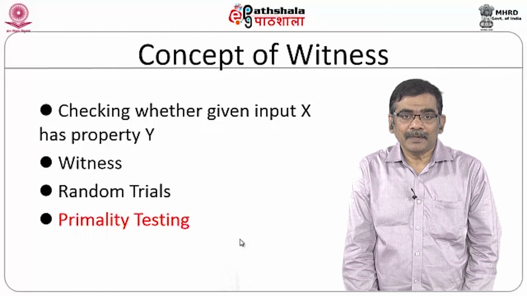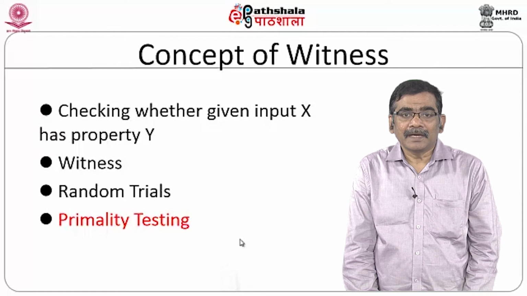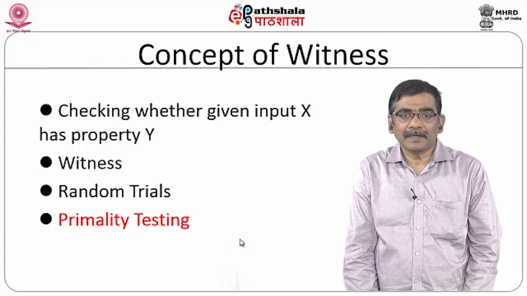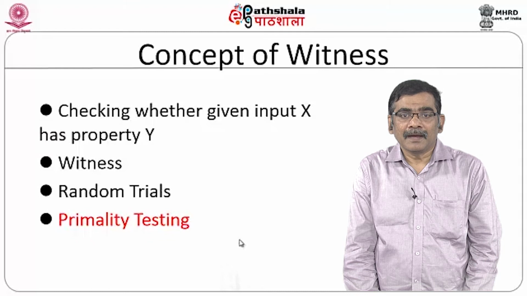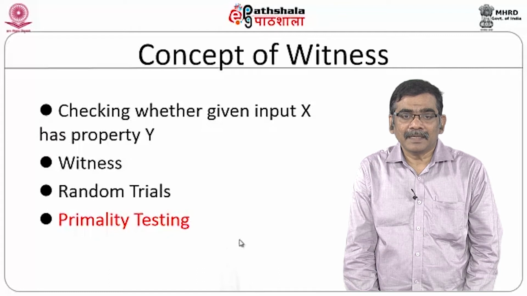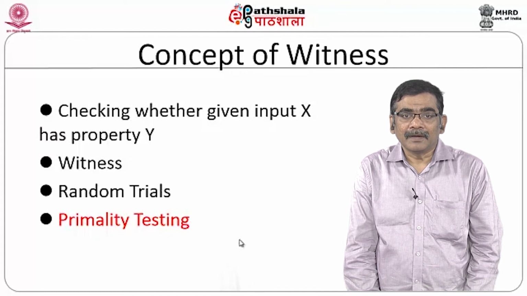That means you have to find a witness who can guarantee that the object x has a property y. Here the property is primeness. So, you take a number and you try to find a witness which guarantees that the number is not a prime number, or that it is a prime number.